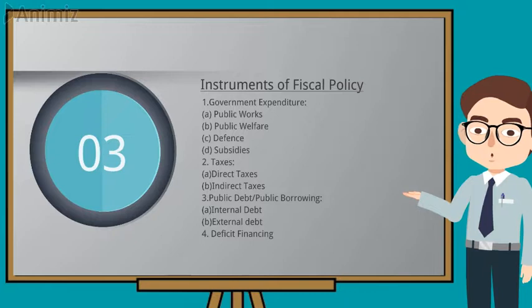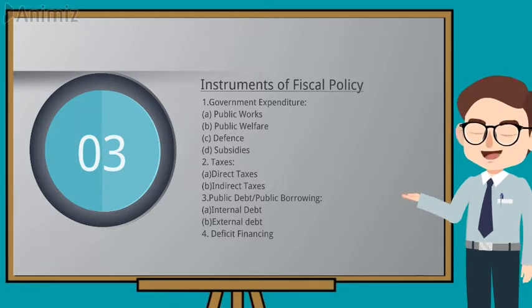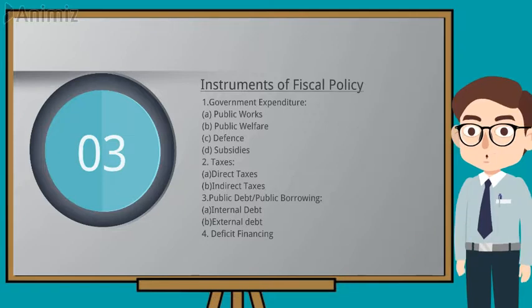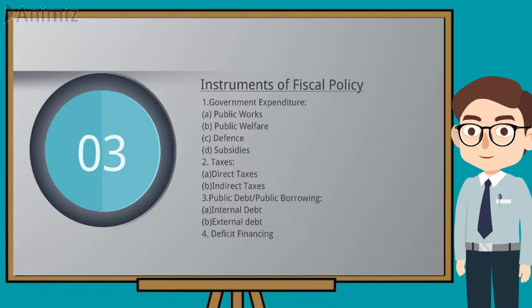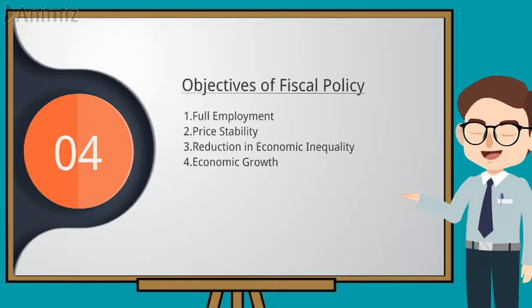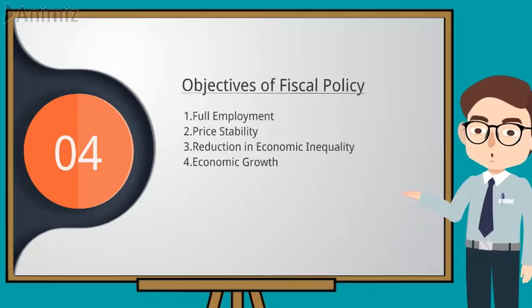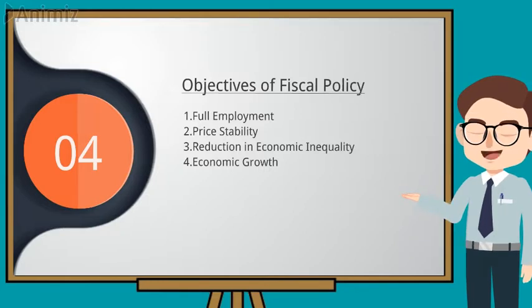Instruments of fiscal policy are of four components: government expenditure, taxes, public debt or public borrowing, and deficit financing. Objectives of fiscal policy: full employment, price stability, reduction in economic inequality, economic growth.